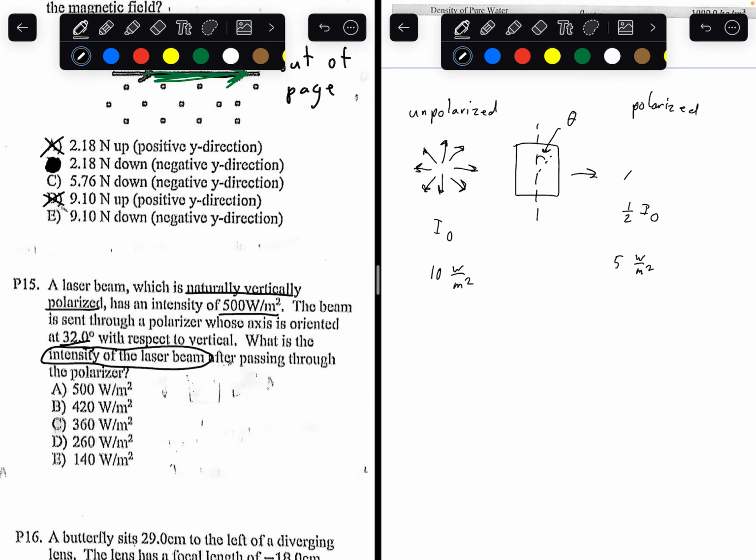It's just denoted as an arrow in the direction. So in this case, the arrow is going this way, so the arrow in the direction is going to be going this way. But this is going from unpolarized to polarized. But the question is saying that's already polarized. So we're going from a polarized light beam to another polarized light beam. So we don't just do 1/2 I0. We use another formula.